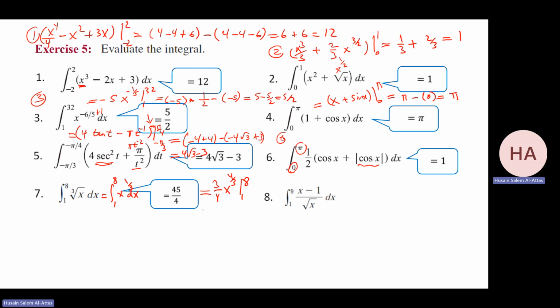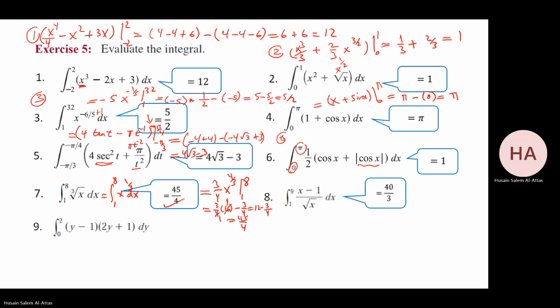And that gives me what? Cube root of 8 is 2, to the power 4. That will be 3 over 4 times 16 minus 3 over 4. So this is 4, this is 1. That will be 12 minus 3 over 4. 48 minus 3, that will be 45 over 4, which is this one.